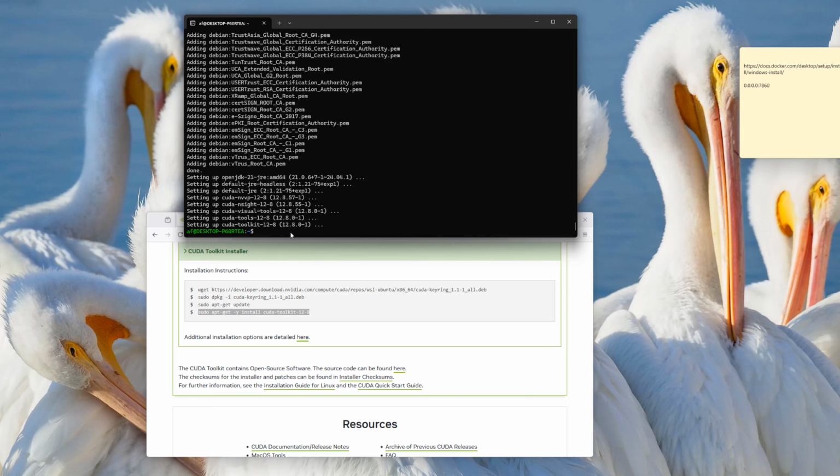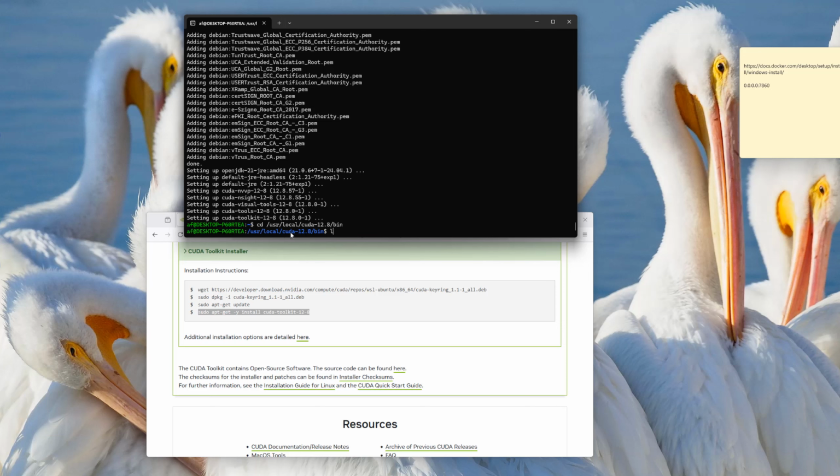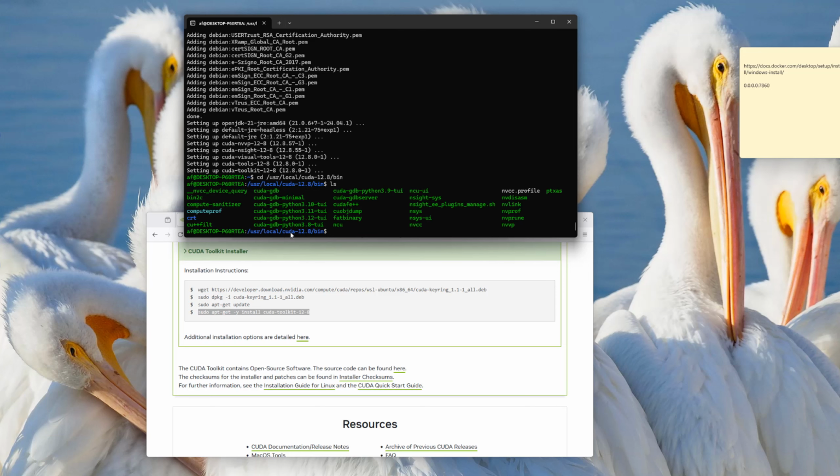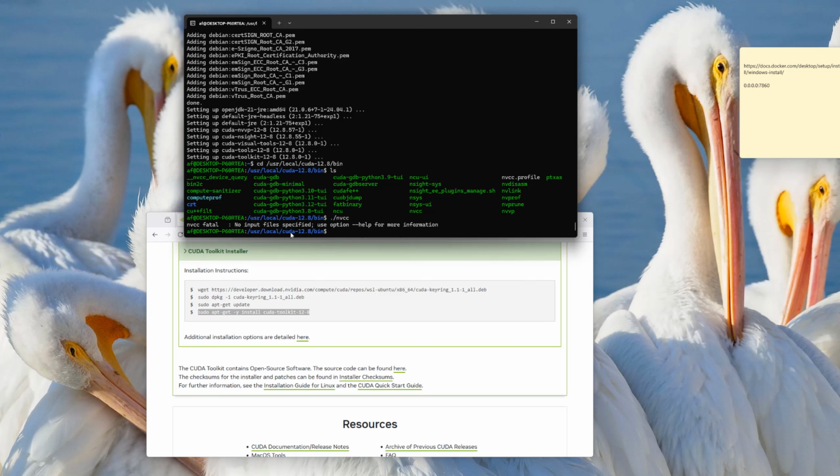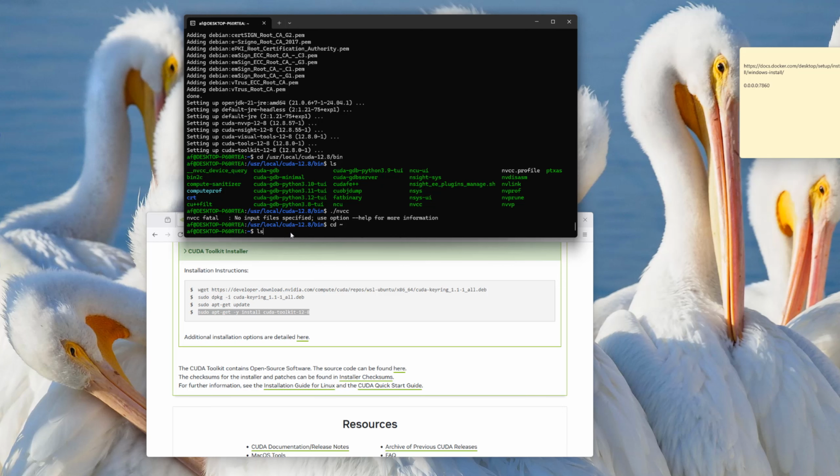Next, we need to place the NVIDIA Toolkit and its drivers inside the system path. We need to navigate to the CUDA folder, and we can see the folder is there including all of its component files. However, we cannot start NVCC. NVCC, by the way, is the NVIDIA CUDA compiler. It's the compiler driver for CUDA. So this output confirms that NVCC is installed and working, but it did not provide a file to compile. We need to place this folder inside of the path so that when we start the terminal, we can execute NVCC. We need to go to the home folder and look for .bashrc.